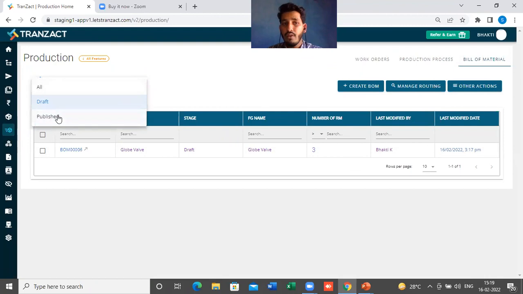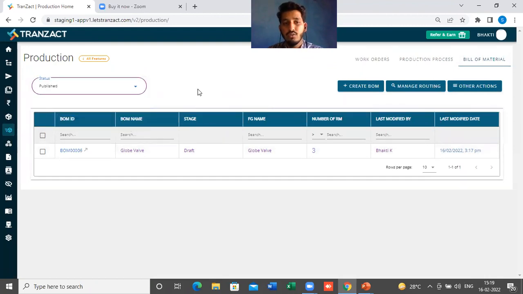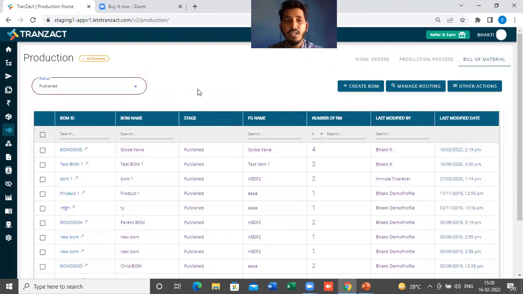If I go and select published, you will get the list of all the bills of material which we have saved and published in the system. These are the only bills of material in published state that we can use for creation of production orders. None of the bills of material in draft stage will come up; you cannot use them for production.